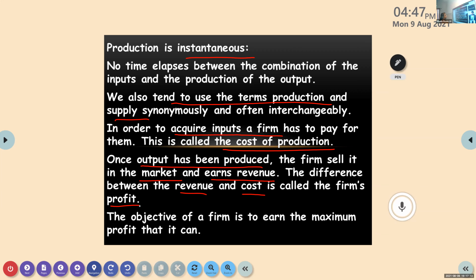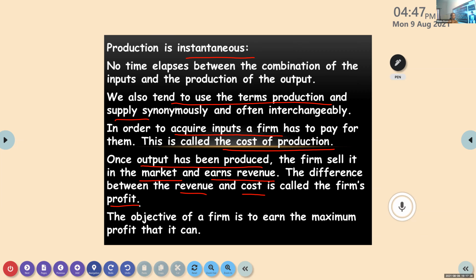Now, what is the main aim of a firm? You might have heard this always. The main aim of a firm or an industry or an entrepreneur, what is that? He wants to get more profit, maximum profit. So he will work in such a manner that he gets maximum profit.